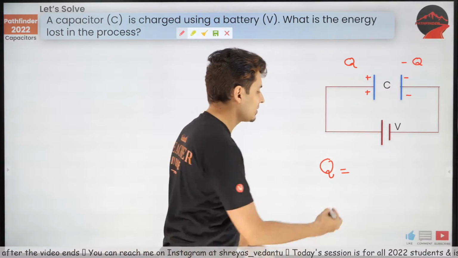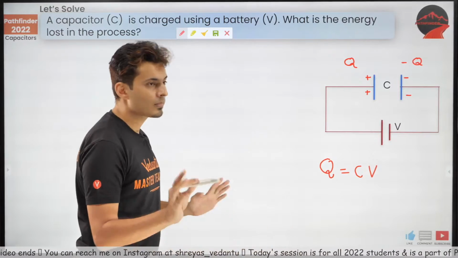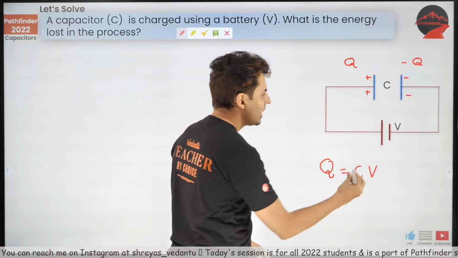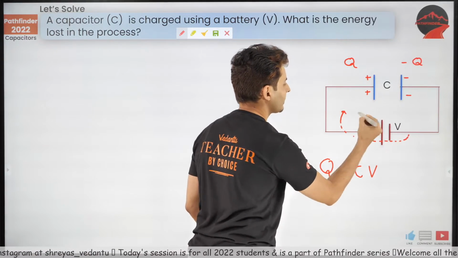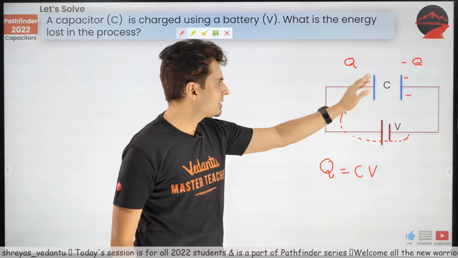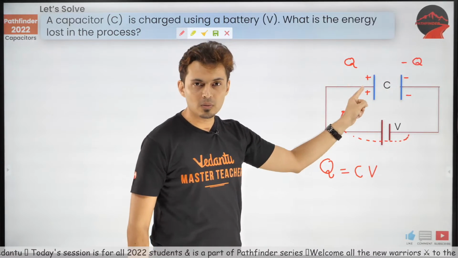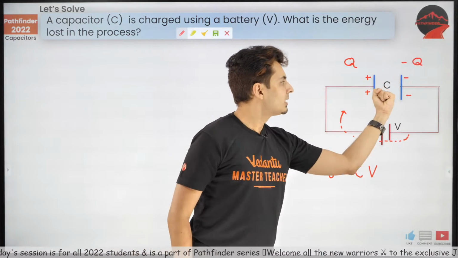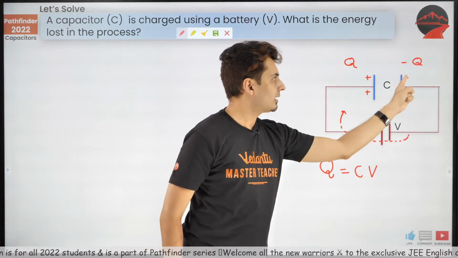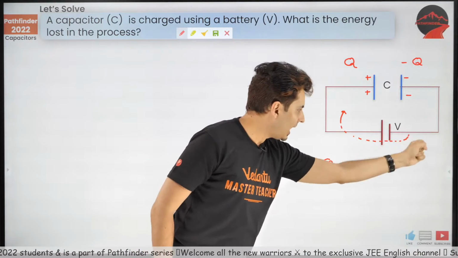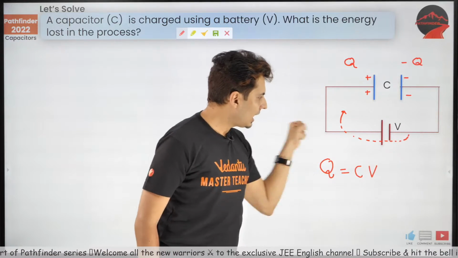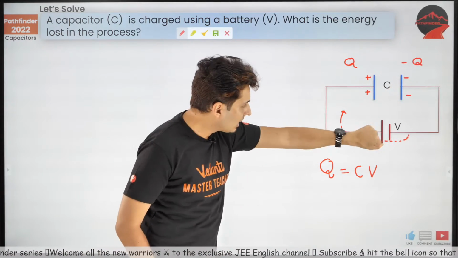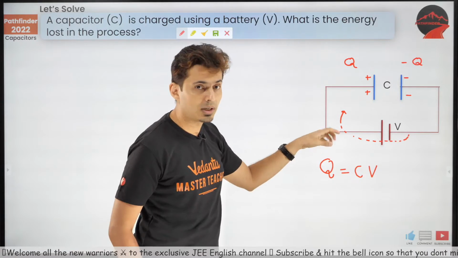What's the charge stored? Yes, obviously it is CV, right? It's CV. Cool. Now, how much charge actually flows across this battery? Imagine when it was not charged, both the plates had 0, 0. Correct? So, Q charge was taken. That's why this became minus Q. And it was put over here. Q is taken, and that's why it became minus Q, taken across the battery, across this voltage, and put over here.